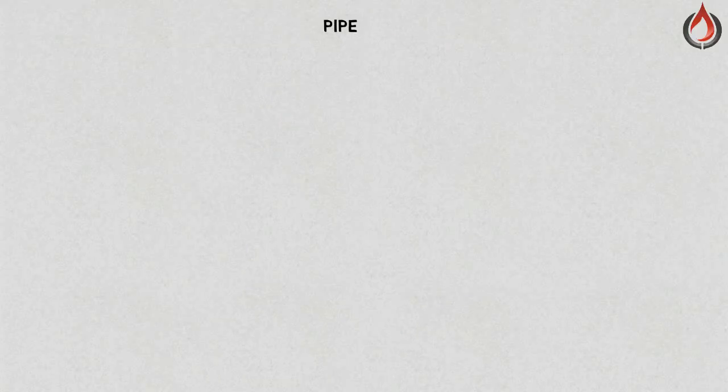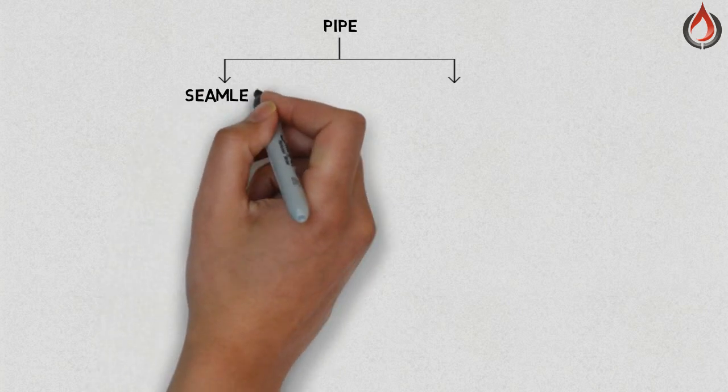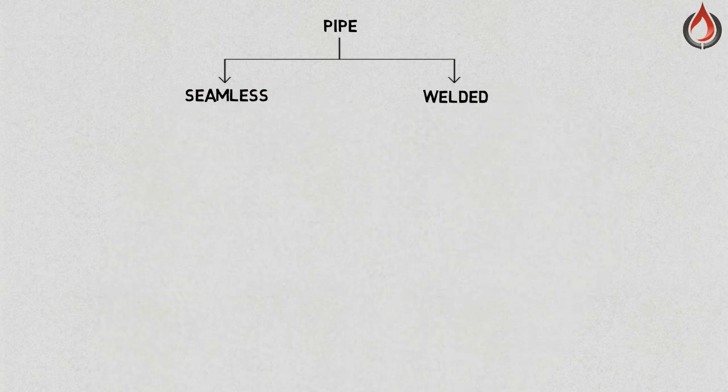Pipes are classified by two types. One is seamless and the other one is welded. Seamless pipe is fabricated without a welded seam, which is called seamless pipe.